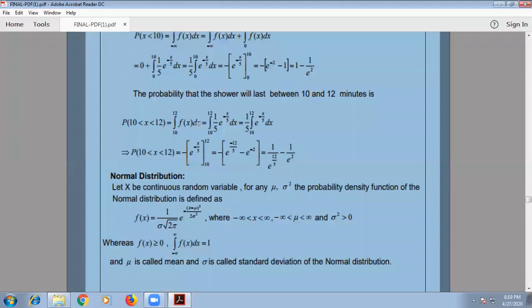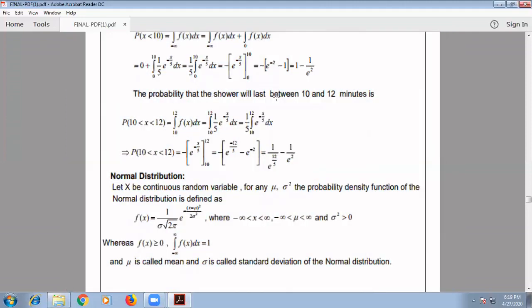The third one is the probability that the shower will last between 10 to 12 minutes. So that's why we have taken it as P of x lying between 10 to 12, which means P of 10 less than x less than 12. That will be given by the integral over 10 to 12 of f of x dx. Since x is greater than 0 directly, we can apply the value here, that is 1 by 5 into e to the power minus x by 5 dx. So 1 by 5 is a constant, keep it outside: the integral over 10 to 12 of e to the power minus x by 5 dx.